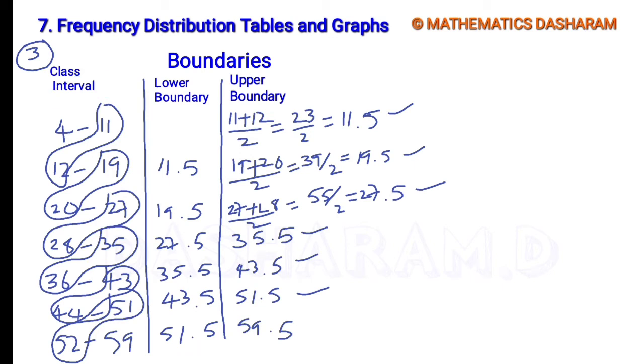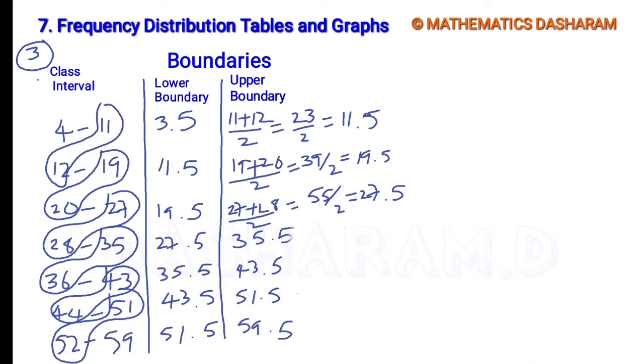So observe the previous values here: 51.5, 43.5, 35.5, 27.5, 19.5, 11.5. So definitely it is 3.5, because 8 is decreasing. So these are the boundaries of the given class intervals.